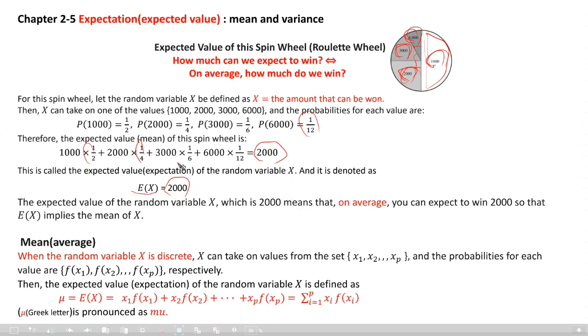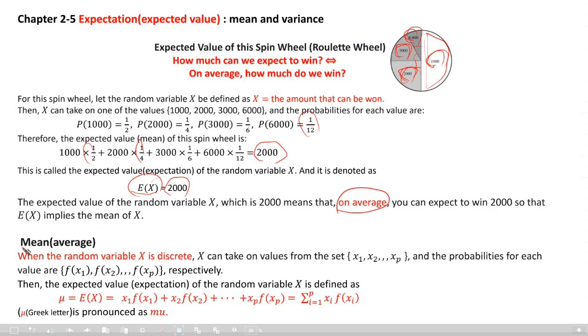We denote it by capital E of x, with capital X because it is a random variable. The expected value of x, which is 2,000, means that on average you can expect to win 2,000, so E of x implies the mean of x. Do you understand it?